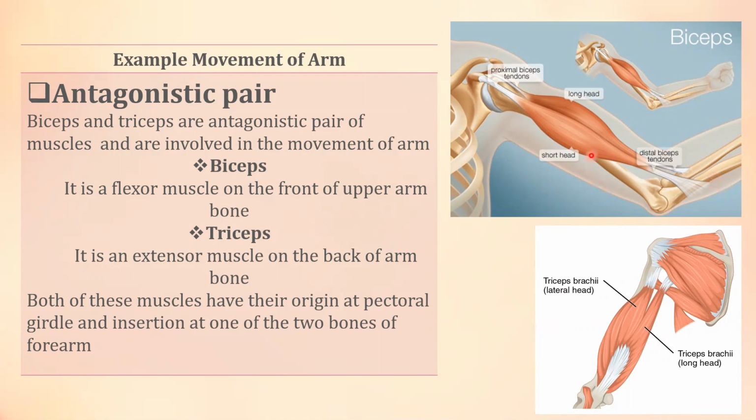This bone is movable and this pectoral girdle is immovable.